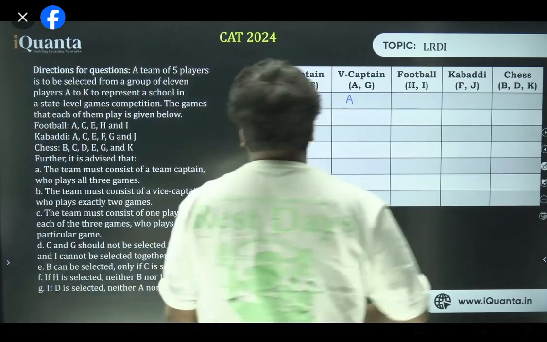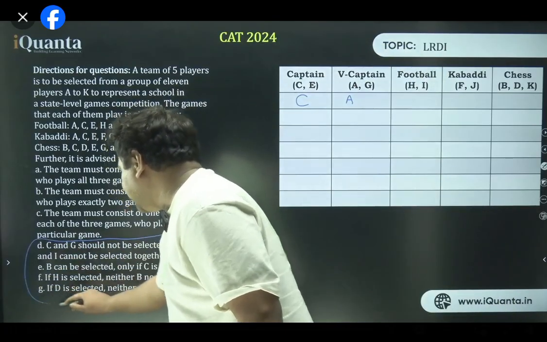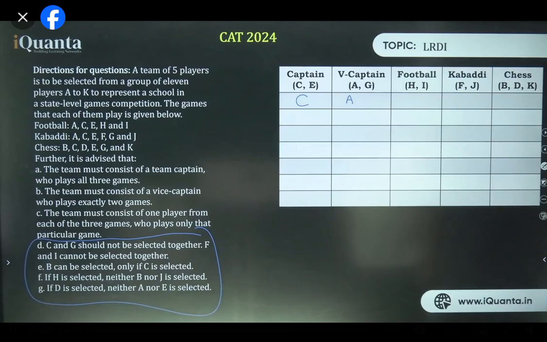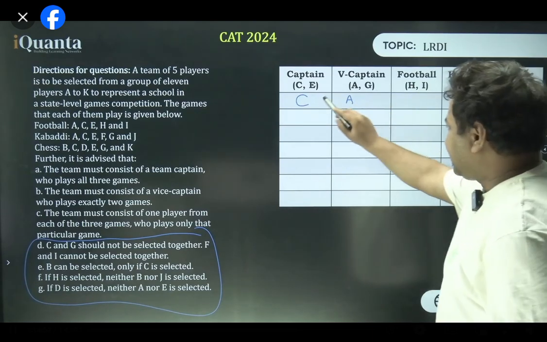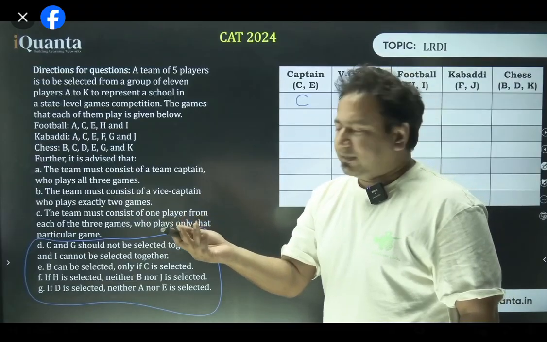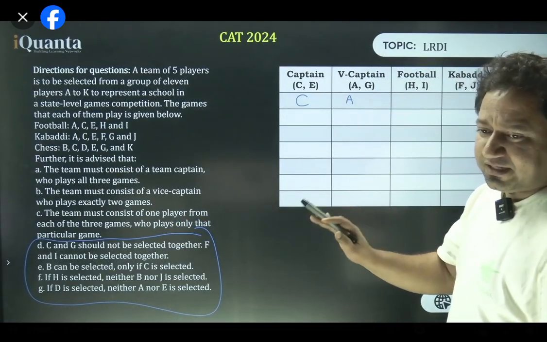Okay. Now what is going to happen? Let's read the points. These are the points which will help us in making all the cases. D says C and G should not be selected together. The matter is over. So if C is here, G cannot be here, A will be here for sure. Perfect. Our work is done. So we'll have no case for C and G. We have cases for C and A only.